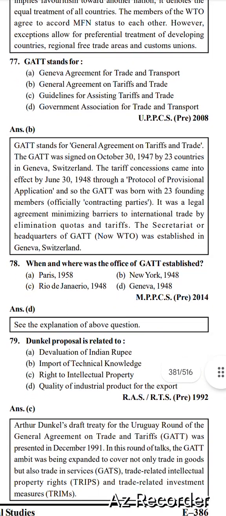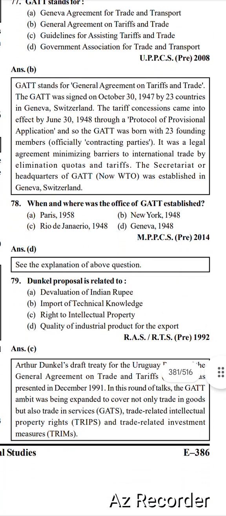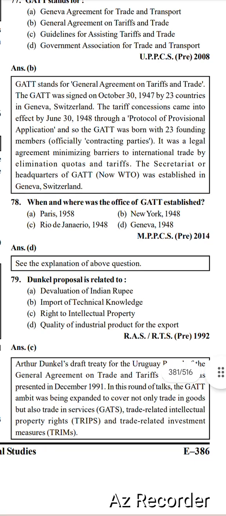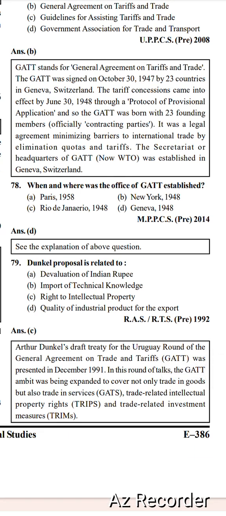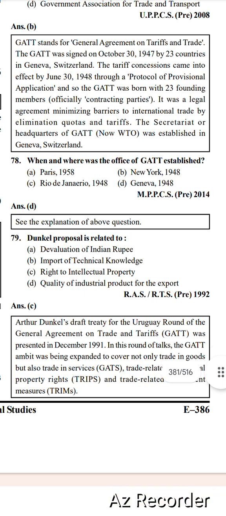Next, when and where was the Office of GATT established? Paris 1958, New York 1948, Rio de Janeiro 1948, Geneva 1948. Right option is option number D, Geneva 1948.